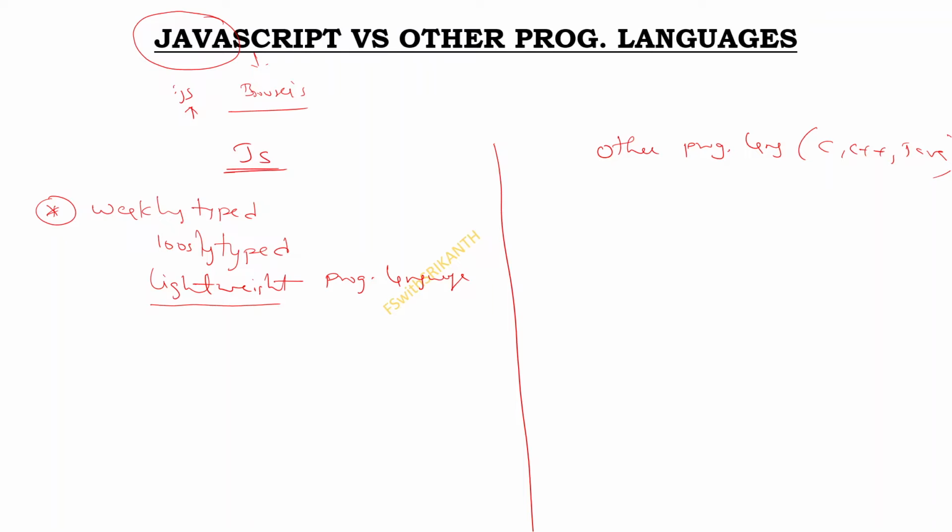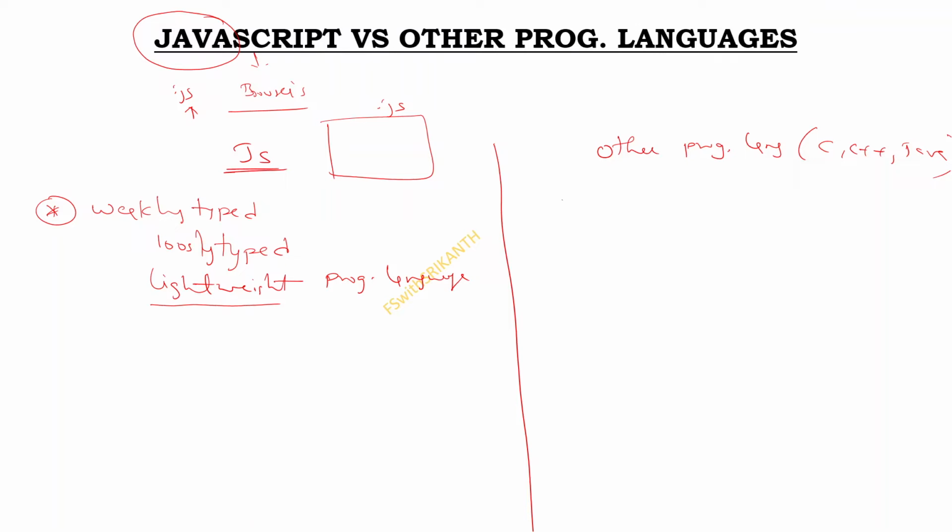Suppose we are saving one file with the .js extension, and without compilation we run this JS file. We do not create any specific environment to run this JavaScript file. That is a main advantage. Also, JavaScript occupies very little memory and needs little implementation, so it is very easy to implement and takes very little memory for its environment.